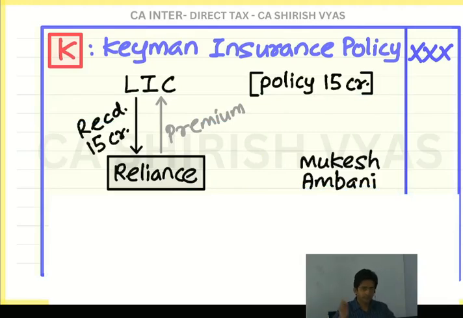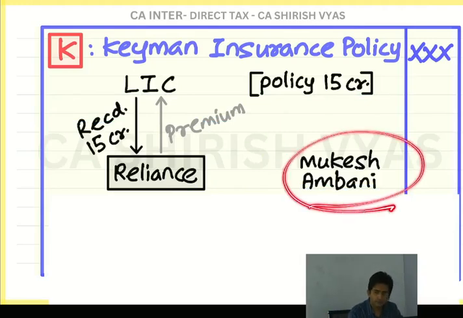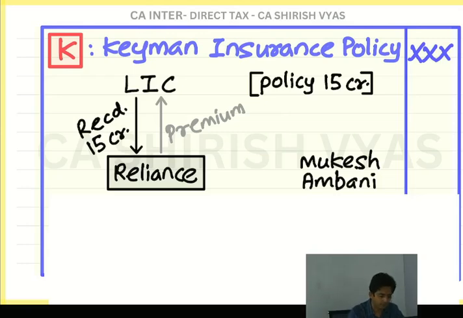Same example. Assume Mukesh Ambani is the key man, very important person, and Reliance is worried day in, day out about the death of Mukesh. And they are worried not about his family, but about their business. So now what will happen? Every year Reliance will pay premium. And suddenly Mukesh Ambani dies. LIC will give a big amount. Assume 15 crores, whatever. That amount is agreed in advance. So this amount Reliance will get. So this is Keyman insurance policy.